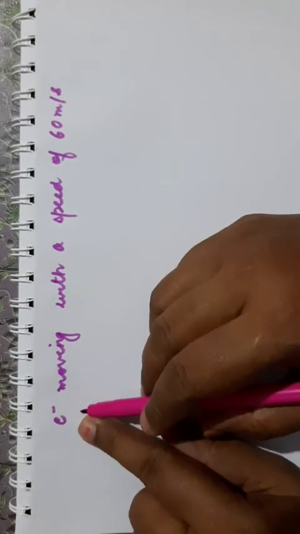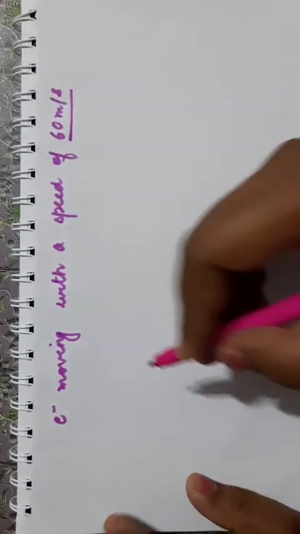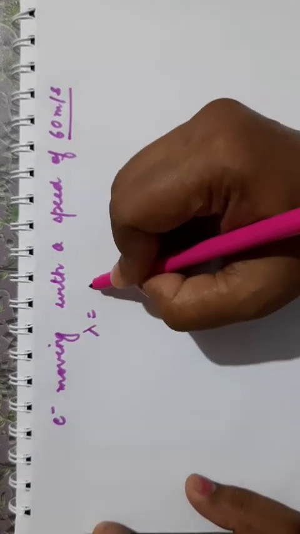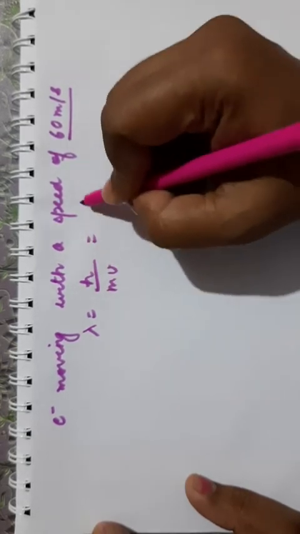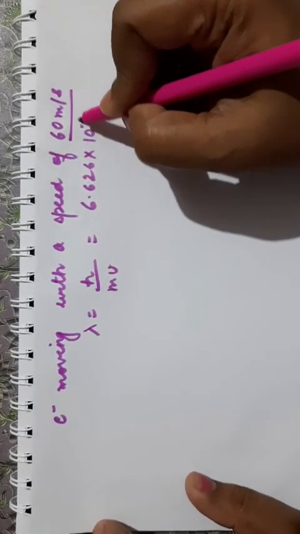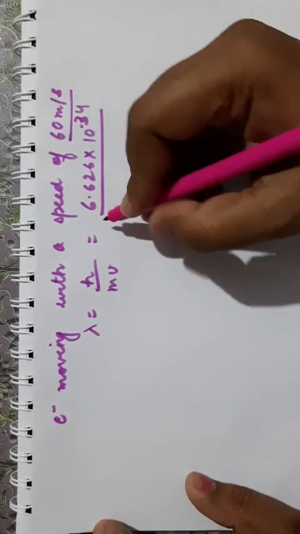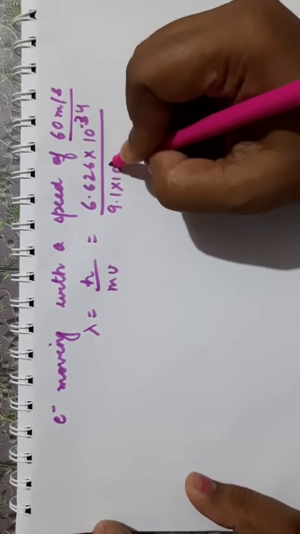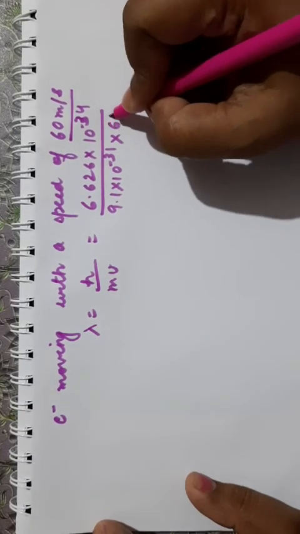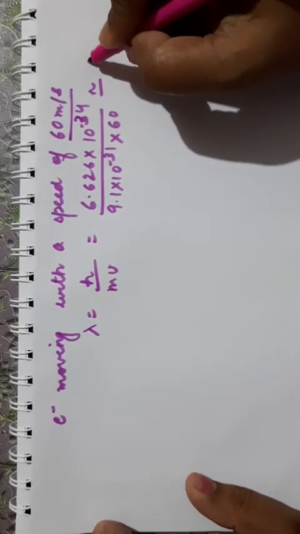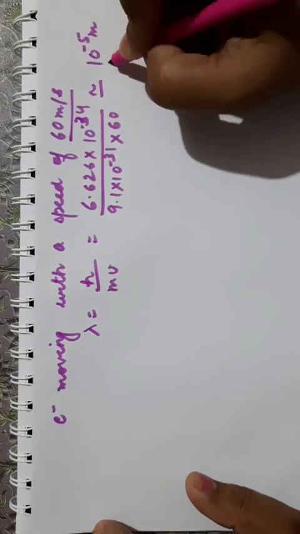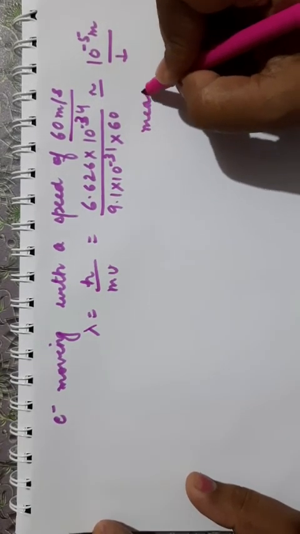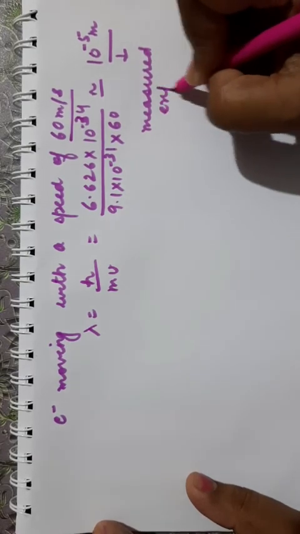We just calculated the wavelength associated with a ball moving with a speed of 60 meter per second. Now we will calculate the wavelength associated with an electron moving with the same speed, that is 60 meter per second. So lambda will be equal to h upon mv. h is 6.626 into 10 power minus 34. Mass is 9.1 into 10 power minus 31 and the velocity is 60 meter per second. We will get an approximate value of 10 power minus 5 meter, which can be measured experimentally.